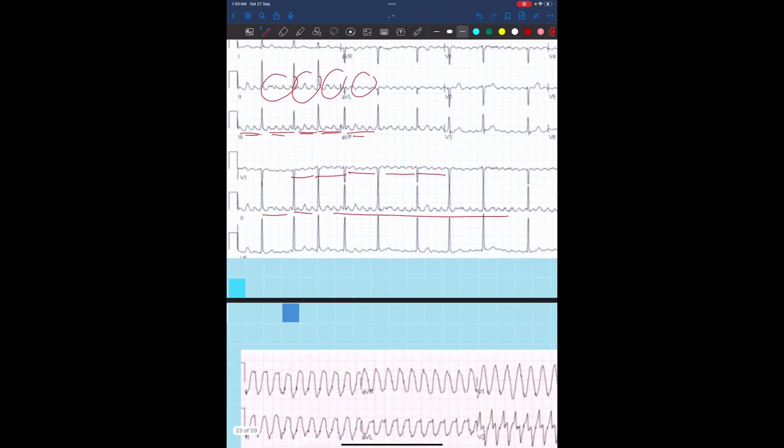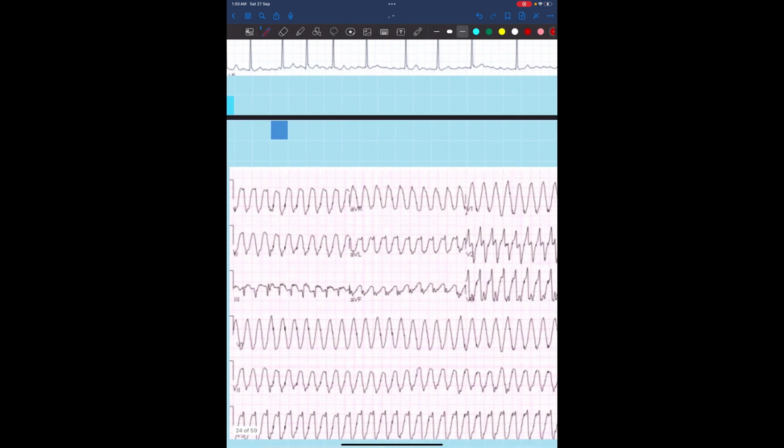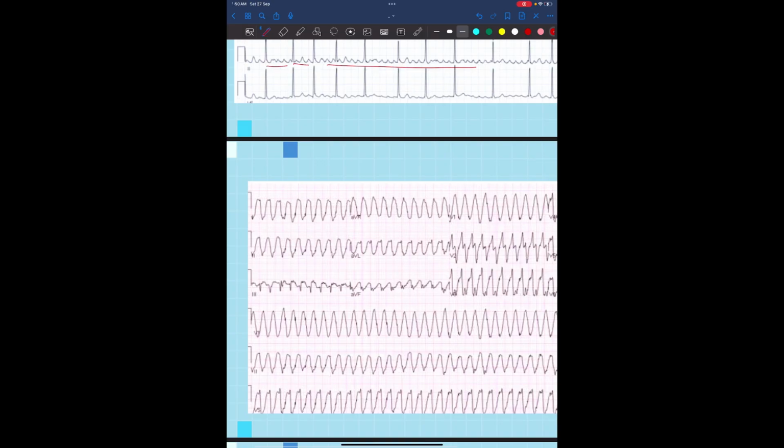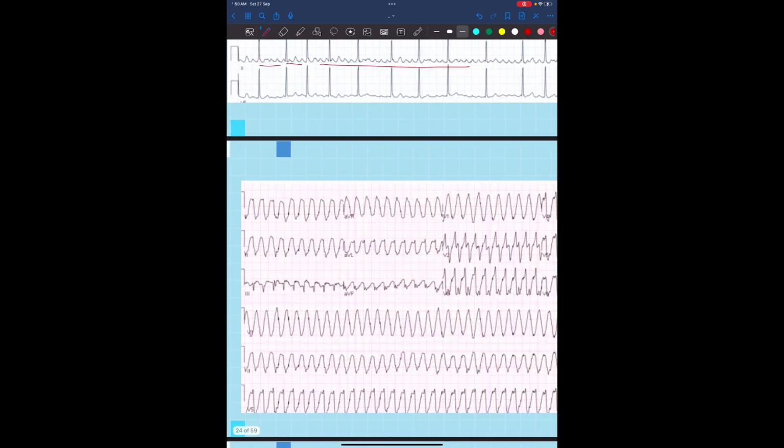Okay. Now for this, a very chaotic picture. There are no P waves to see at all. So straight up, this is ventricular fibrillation. When all the leads are going up and down like that, it's acting crazy. It's ventricular fibrillation.